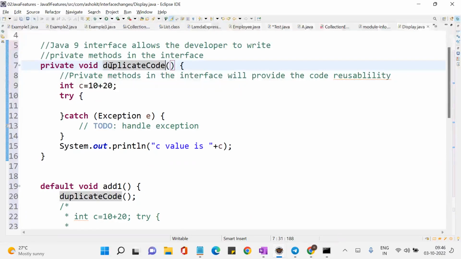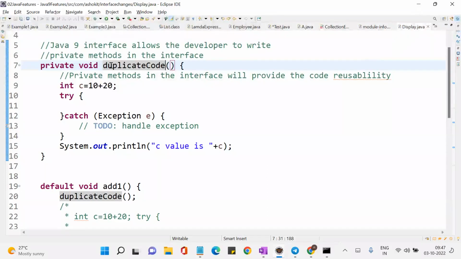Now, can you override a private method? It doesn't matter whether it is in a class or in an interface, can you override anything which has a private access modifier? No. Or, for example, in a class I have a private method, can I access it outside of the class? No. If I have a private constructor, can I create an object outside of the class?